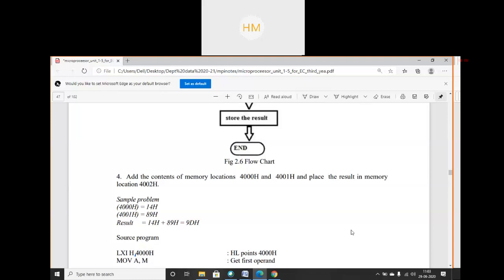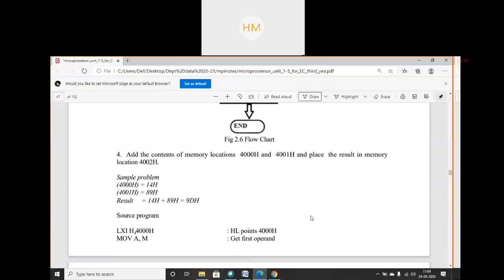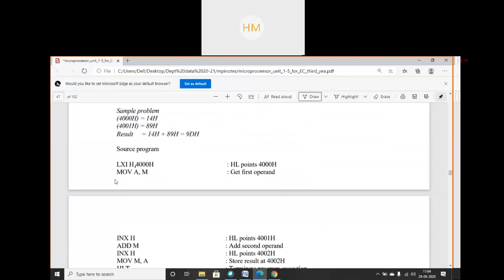Because I have to use the ADD instruction, and for the ADD instruction, one of the operands is A. So always I have to use that. So MOV A, M.